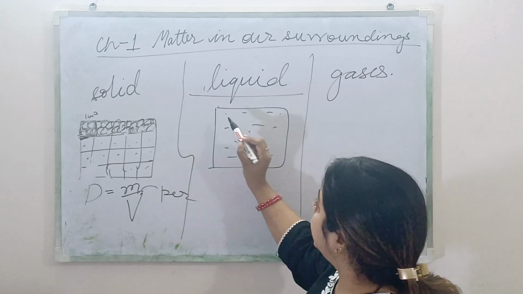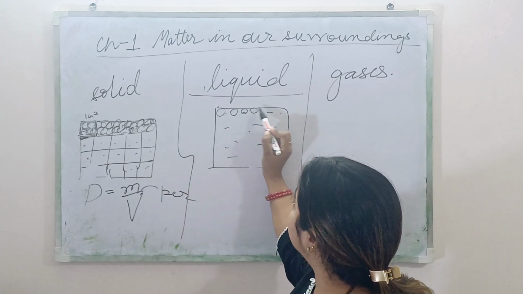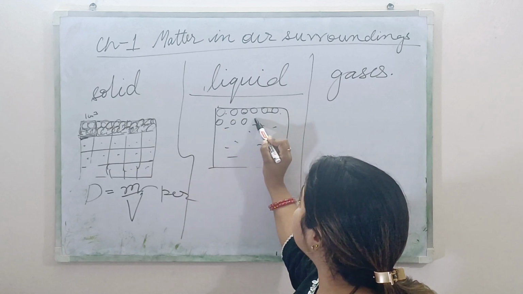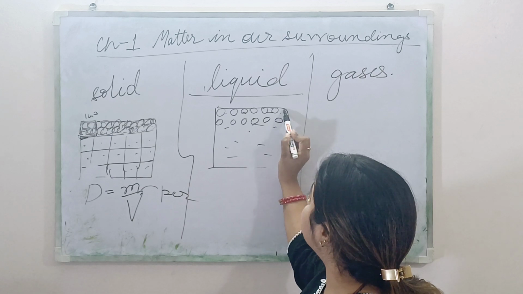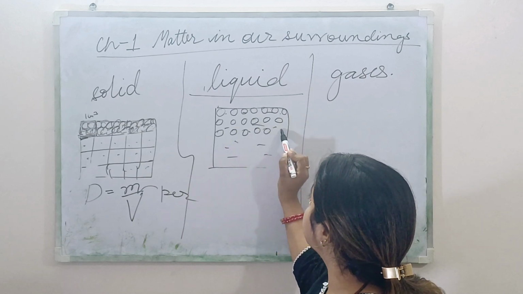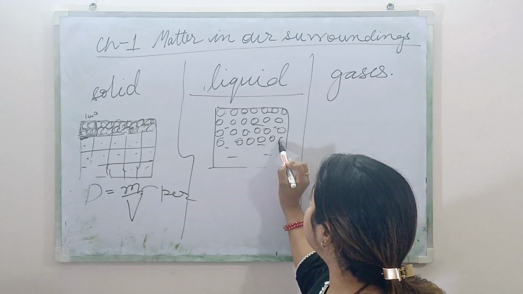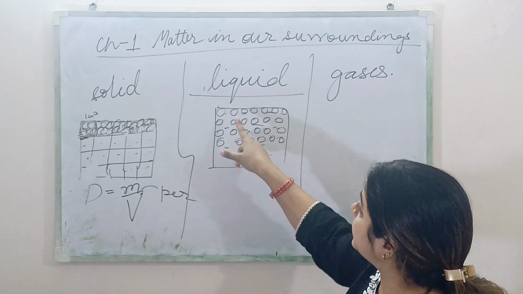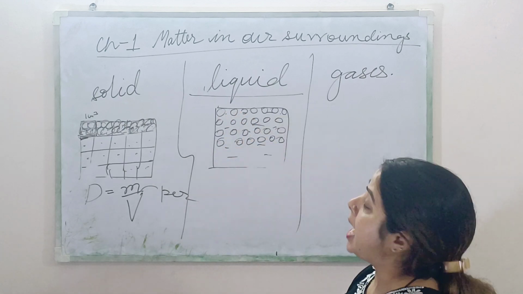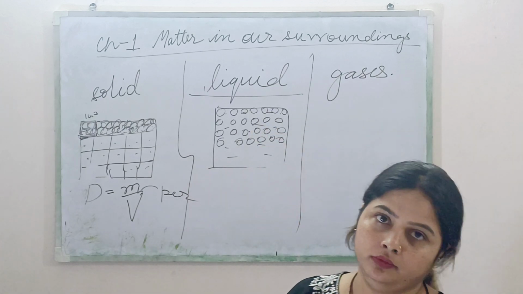In liquid, the particles are a little bit separated. Can you see there is a gap between two particles in liquid? Yes, and that is why we can say that liquid can flow.